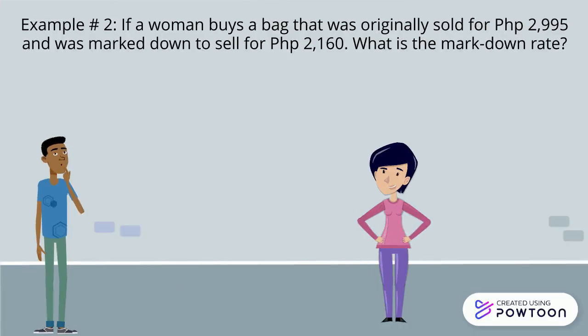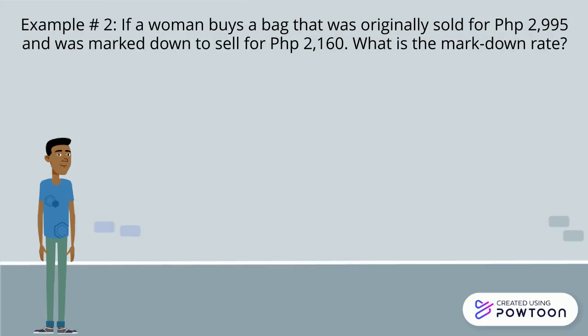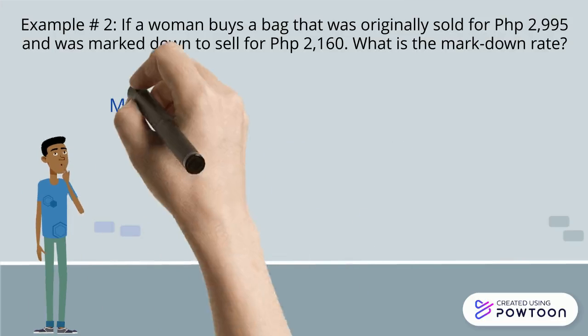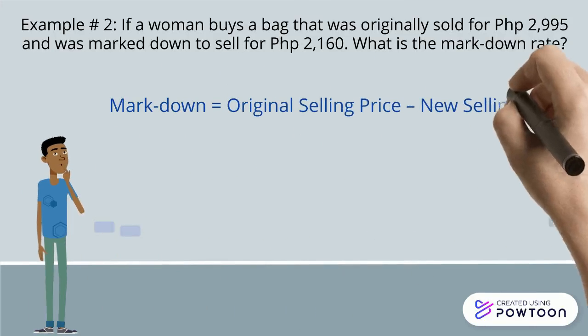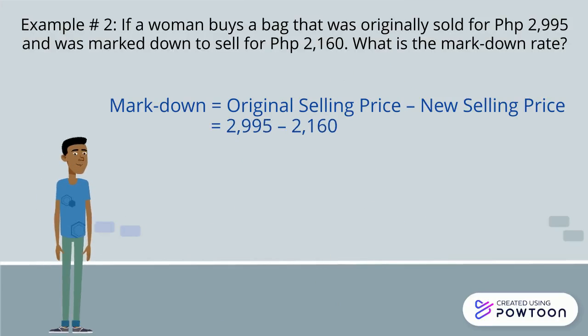Example number 2. If a woman buys a bag that was originally sold for 2,995 pesos and was marked down to sell for 2,160 pesos, what is the markdown rate? First, solve for the markdown. Using the formula, markdown is equal to original selling price minus new selling price. What we need to do now is 2,995 minus 2,160 pesos, which is equal to 835 pesos.